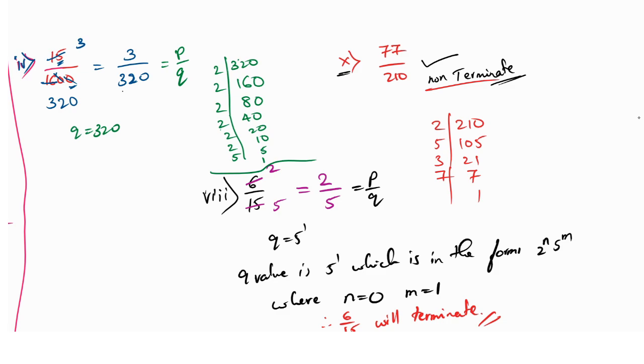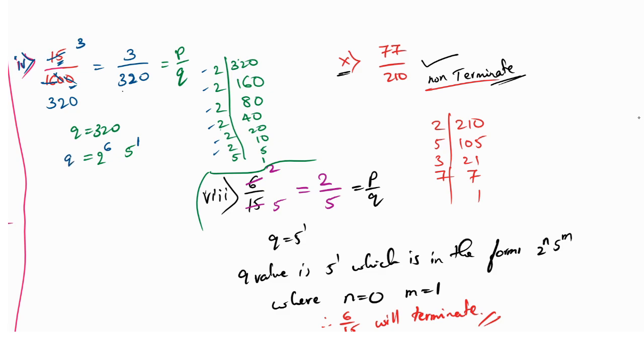So I have a little bit of space over here, so I have written it this way. You write it down correctly. 2 raised to how many times? 1 2 3 4 5 6 times. 2 raised to 6. And 5 raised to how many times? 5 raised to once. 5 raised to 1. Very good. So this is the thing.